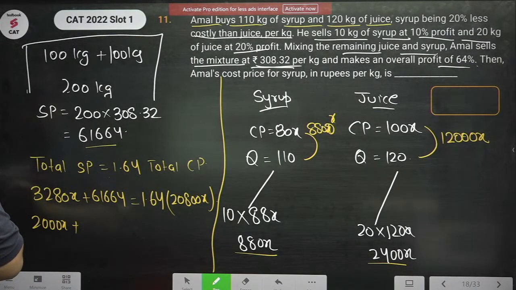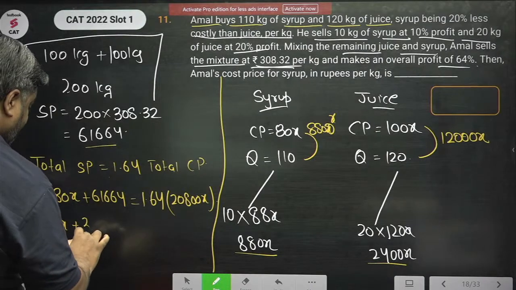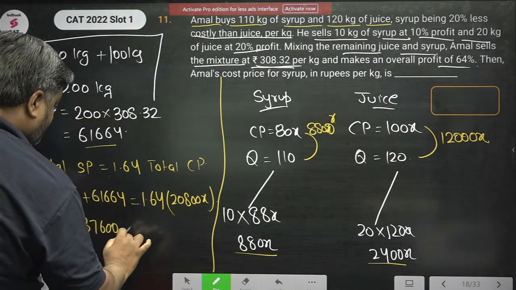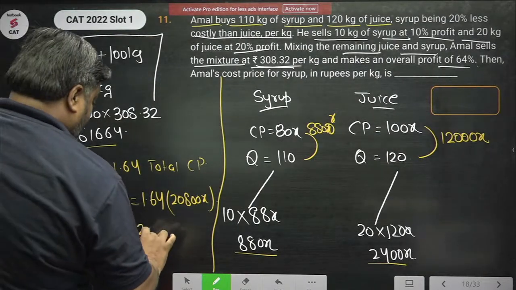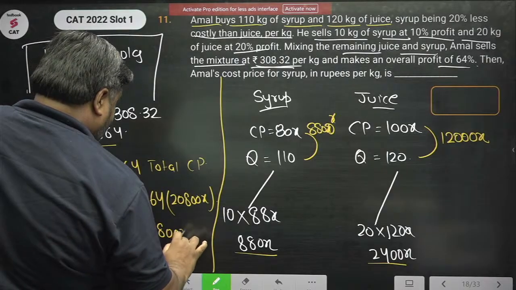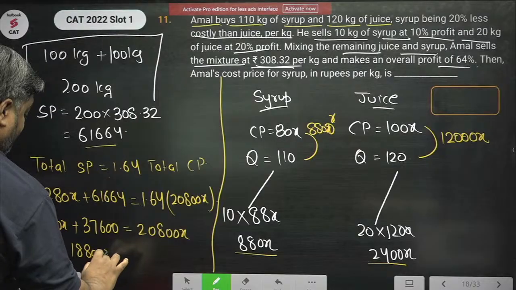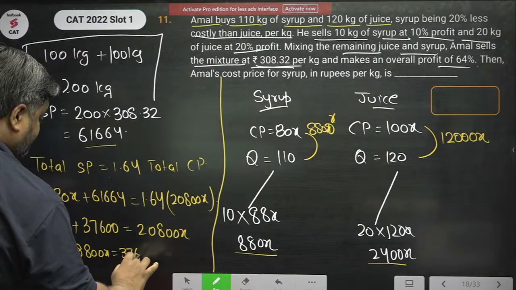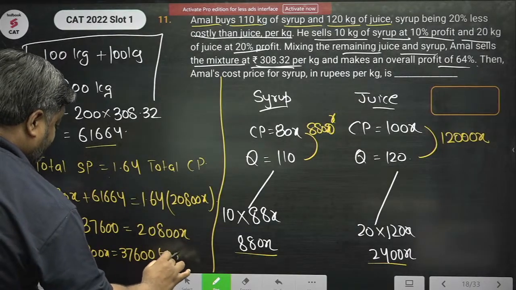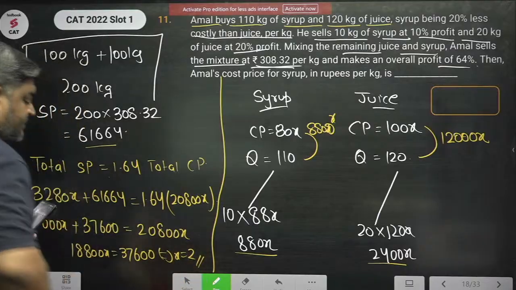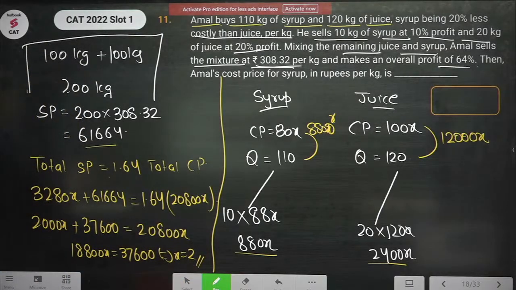This is 37,600 is equal to 20,800x. So 18,800x is equal to 37,600. X is equal to 2.